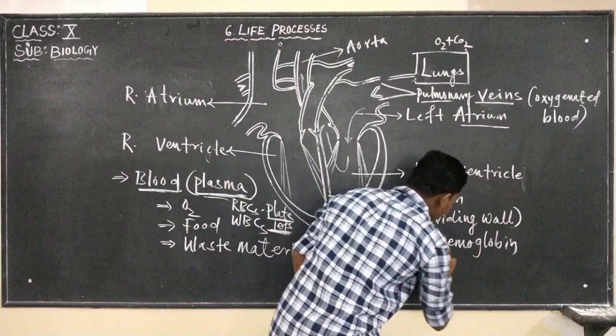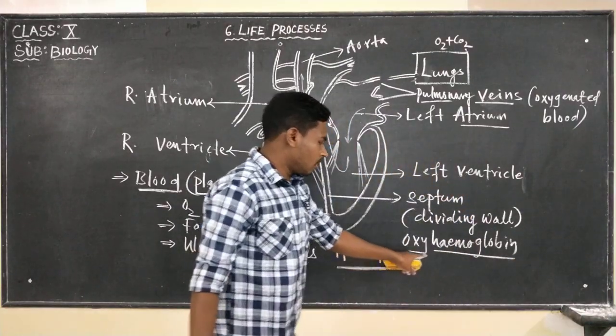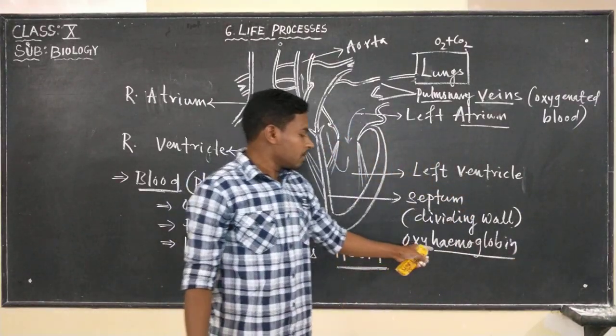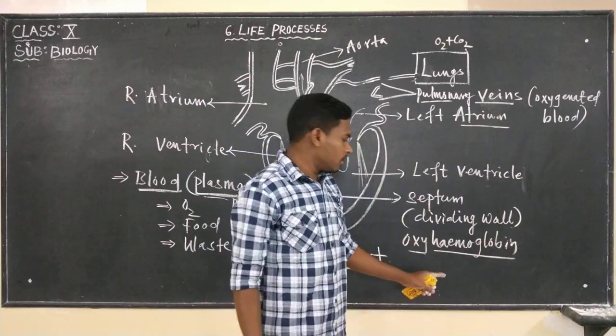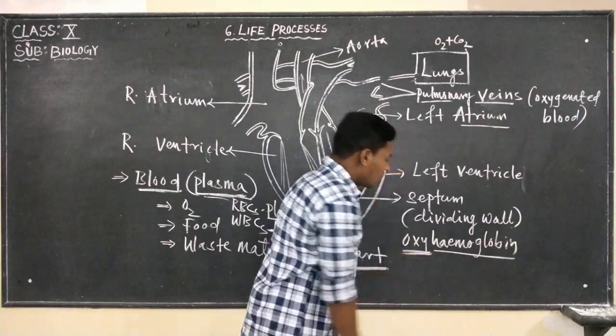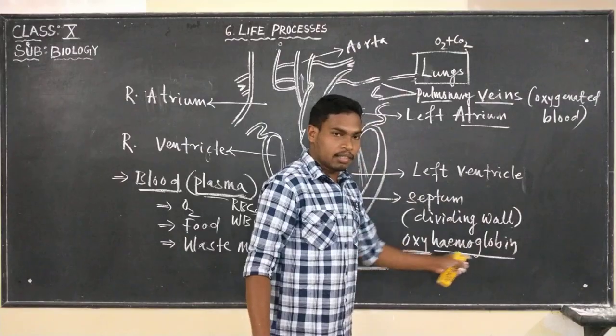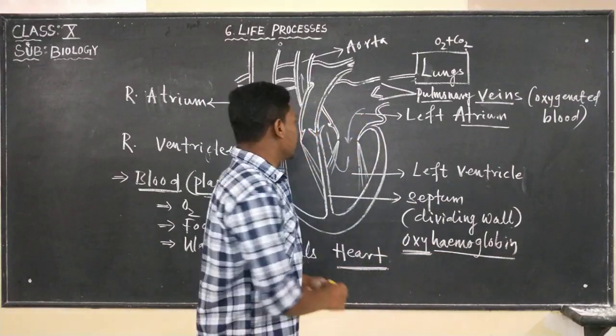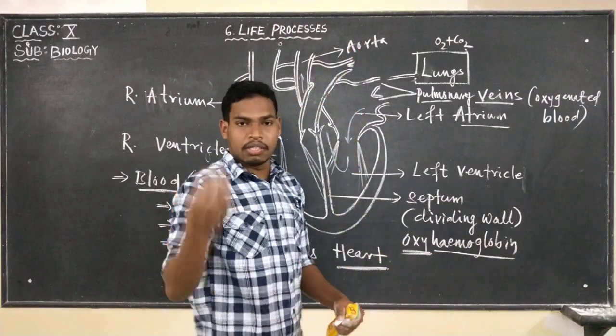Oxyhemoglobin means blood carrying oxygen. Hemoglobin is a red pigment that is found in the blood. So it is carrying what? Oxygen. So we can term it oxyhemoglobin. So oxyhemoglobin is going to reach all the tissues.